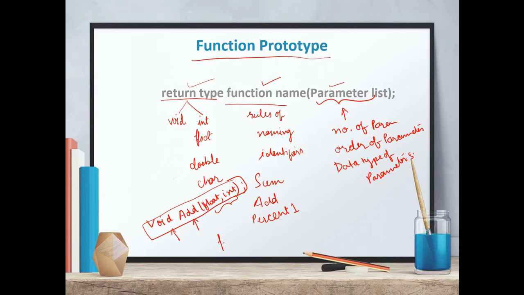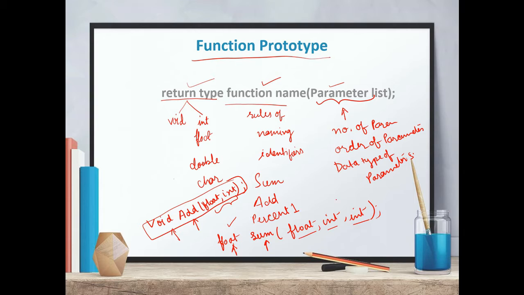Suppose I write float sum, and then float, int, int. So here we can say that the function name is sum. It is going to return one value, and this value is of floating type. Then there are three parameters, that is the number of parameters. The order of parameters is: the first one is float, the second one is integer, and the third one is also integer.